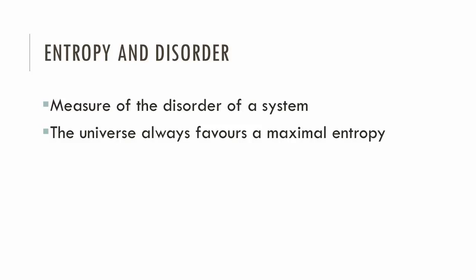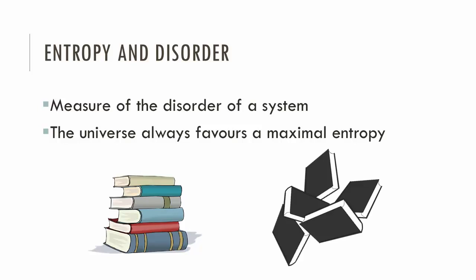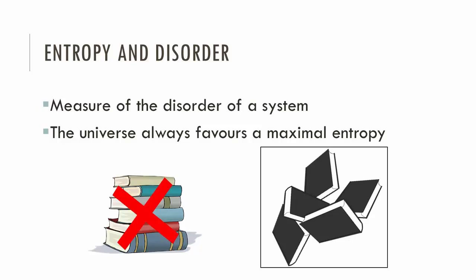For example, take a pile of books on a table. If the pile falls on the floor, which is more likely? For the books to land in a neatly stacked pile or in a mess? Obviously, the books will be spread out everywhere in a disorderly mess, so we would see the pile on the right. This is a simple way of showing that the universe always favors high disorder.